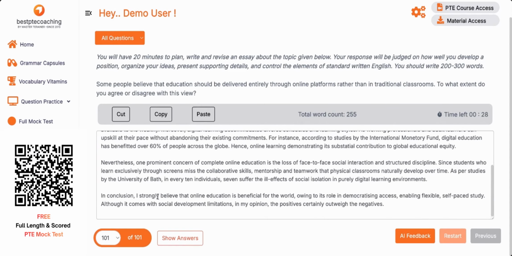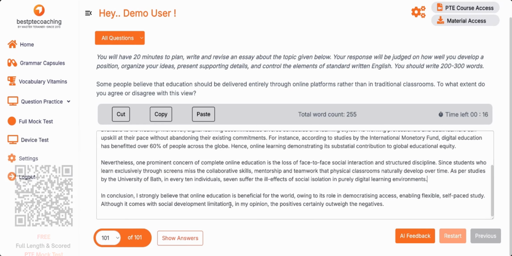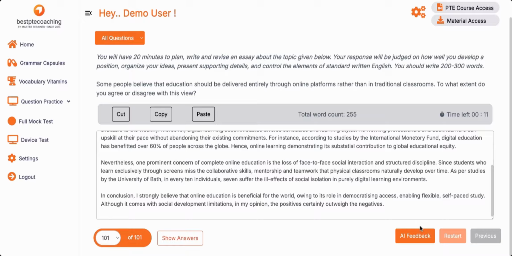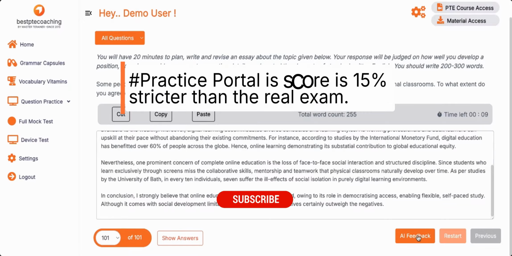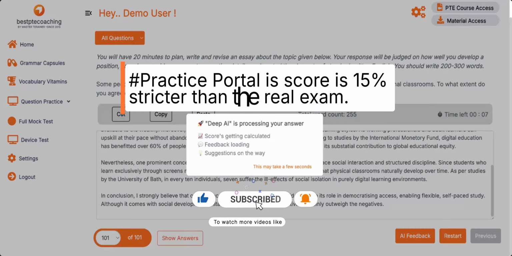Spelling is correct. In conclusion, I strongly believe that online education is beneficial for the world. Yes, there's no problem with spelling. Democratizing access, enabling flexible learning, although when it comes to social limitations. Okay. In my opinion, the positives certainly outweigh the negatives. Okay, you conveyed your opinion also. You have agreed that it is good. Nice. Let's submit it. Let's see the score, guys.